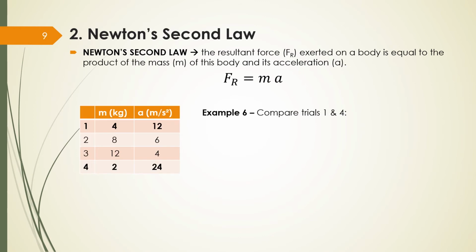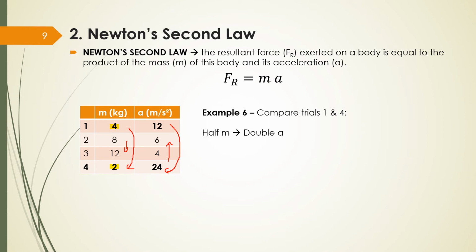And then the last one, 1 and 4. I have 4 and 2. What happened? Decreased by half. What happened when I compare the acceleration? It was 12, now it is 24. It doubled.